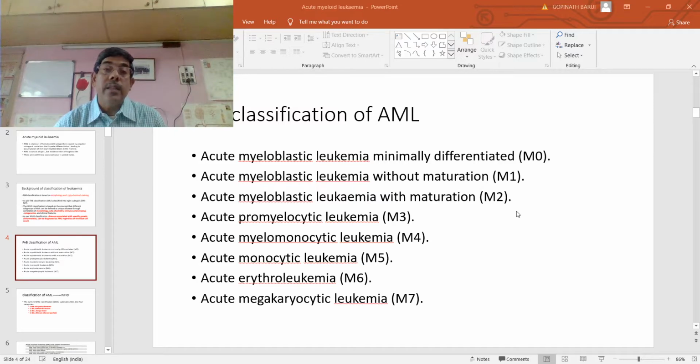The seventh variant is acute erythroleukemia, that is M6. In acute erythroleukemia, the majority of cells will be erythroblasts, that is the immature erythroid cells, and in these cases the proerythroblast can be considered a blast equivalent.